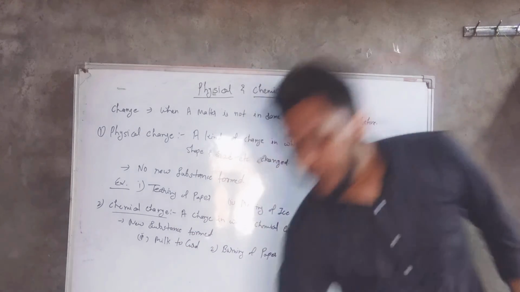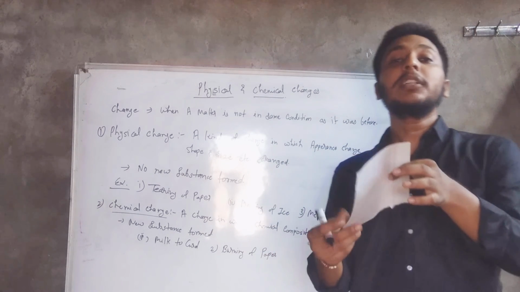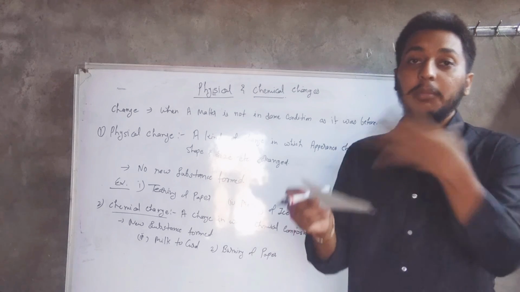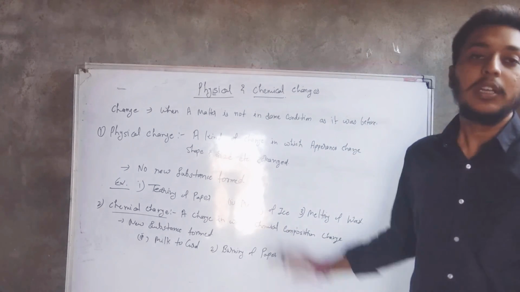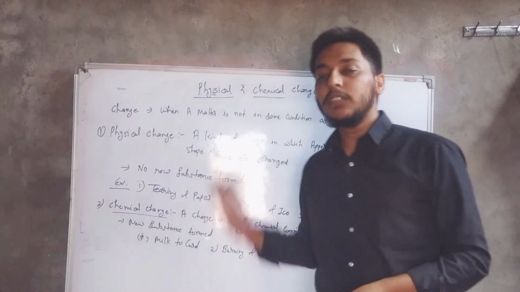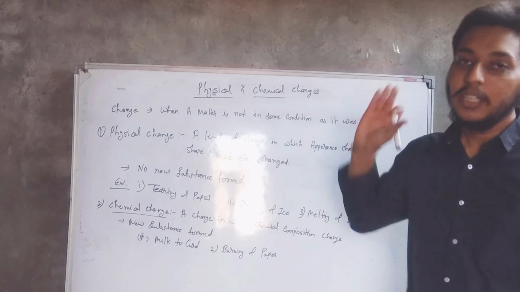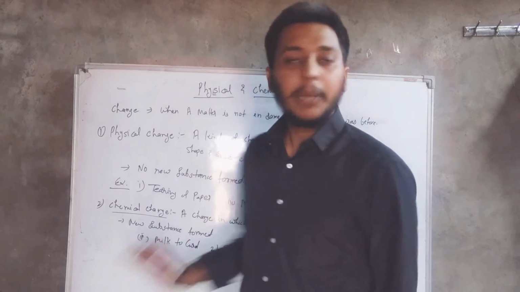Similarly, this paper has some different properties, but if I burn it, it will form some gases and a black dust. So it will have totally different properties from the paper. So those kind of changes are called chemical changes, in which a new substance is getting formed, total chemical composition is getting changed. Okay, this was physical and chemical change.